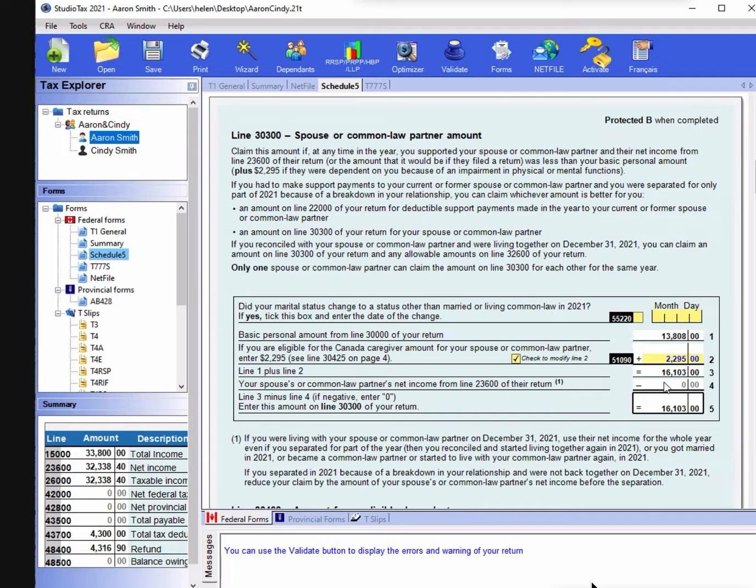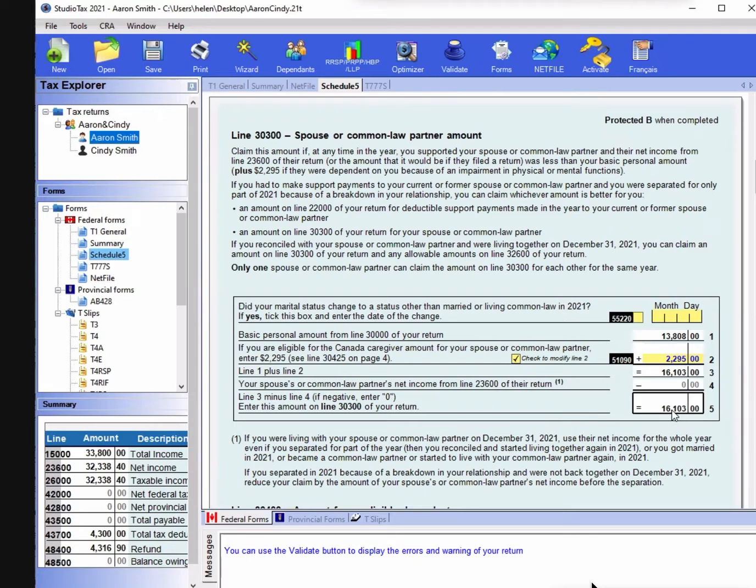For example, if Cindy's net income is 20,000, then Aaron won't get anything, because 16,000 take away 20,000 is negative, and negative means 0.